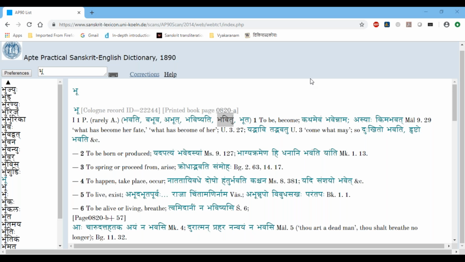The question is, what should I know to construct lot and vidhiling from lat lakara? Basically you need to know a little bit of grammar. There is the gana vikarana coming, and basically the shap vikarana is coming, so that is what you should know. If you are learning a little bit of grammar, this question will be very easy to answer, but if you have not seen this before, it is difficult for me to answer.